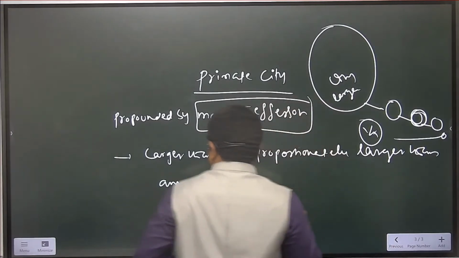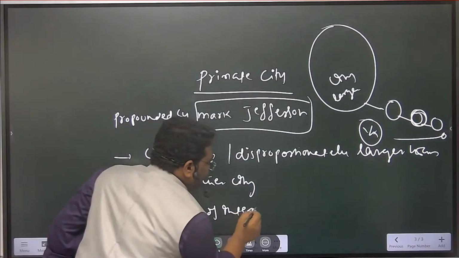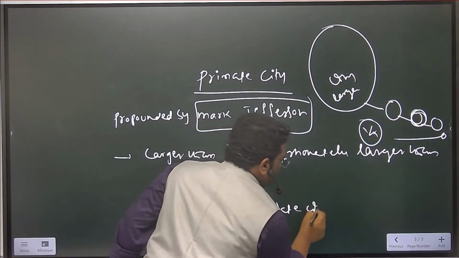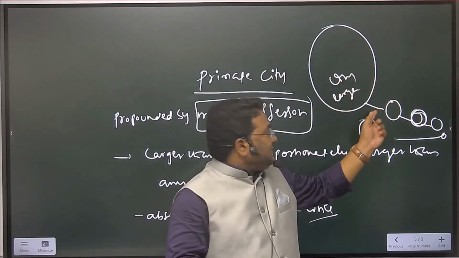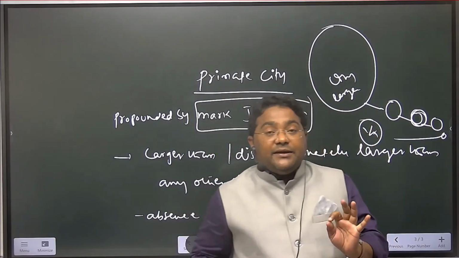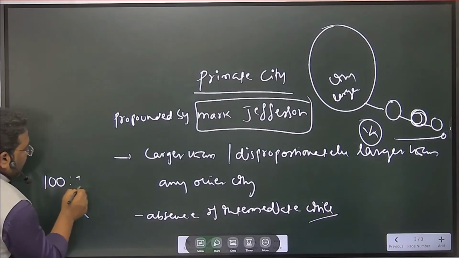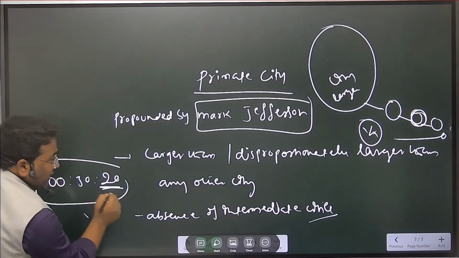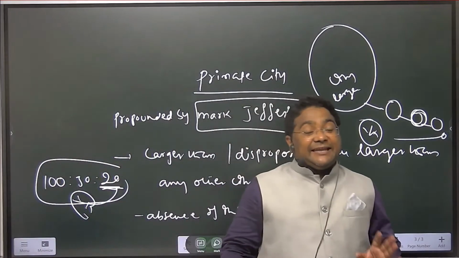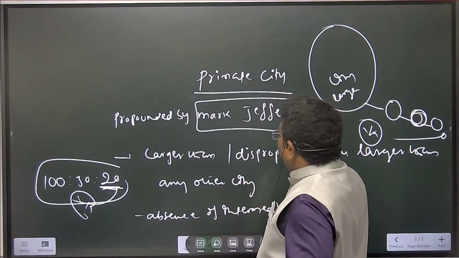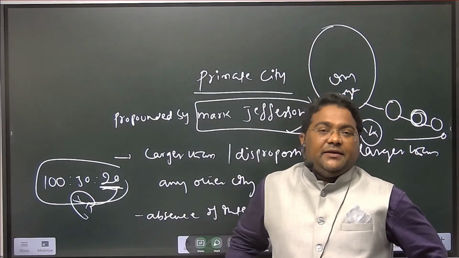There is absence of intermediate cities. Absence of intermediate cities. Try to understand. See this city in the middle, at least a city with half the size is not there here. So absence of intermediate cities in the primate city. So how will the ratio be, suppose 100, 30, 20, like that. So this 20 is one fifth of the larger city. It is called a primate city, right. Who proposed it? Mark Jefferson. So absence of intermediate cities in the primate city.